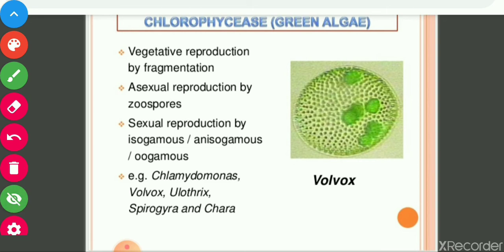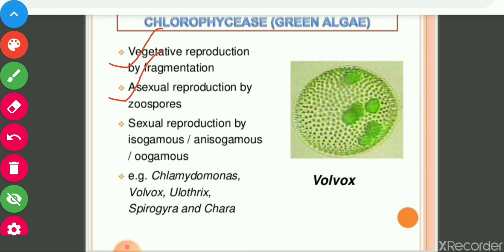Now, Chlorophyceae, some other characters also. Vegetative reproduction is by fragmentation. Asexual reproduction is by zoospores. And sexual reproduction is by isogamous, anisogamous and oogamous types. That I have explained in the previous slide. They may be isogamous, where gametes are similar; anisogamous, where gametes are dissimilar; or oogamous, where the female is large and non-motile, and the male is motile and small. So three methods of sexual reproduction are there on the basis of gamete size and morphology.